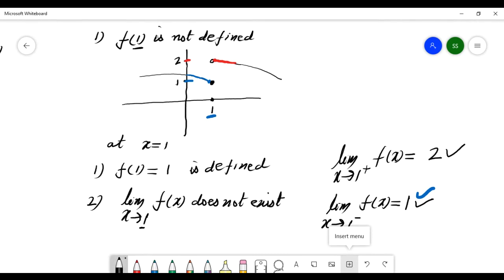Left and right are different, so the limit does not exist.